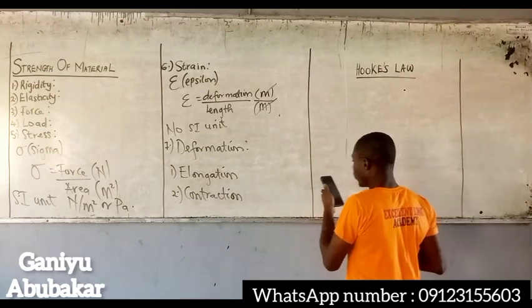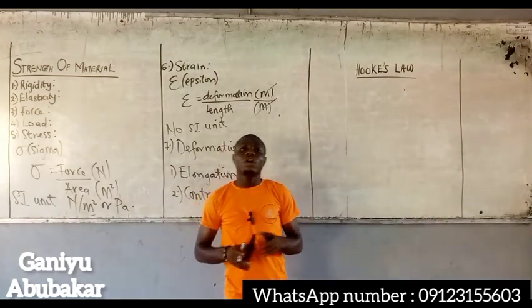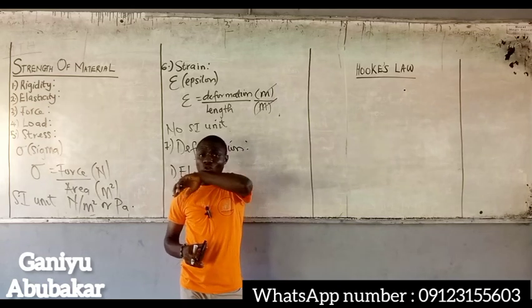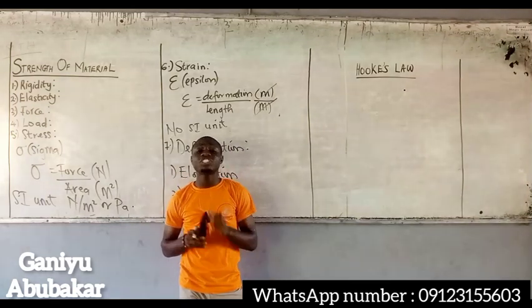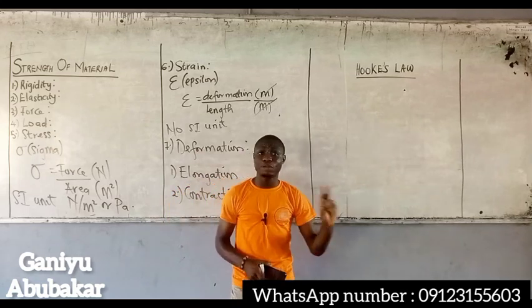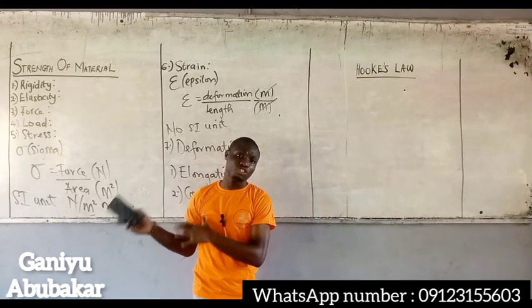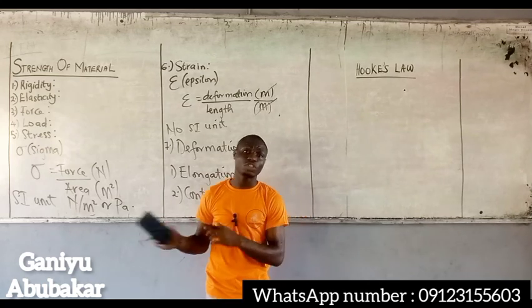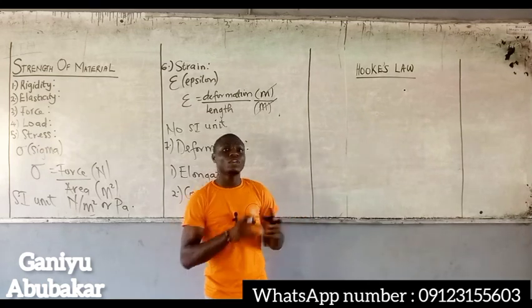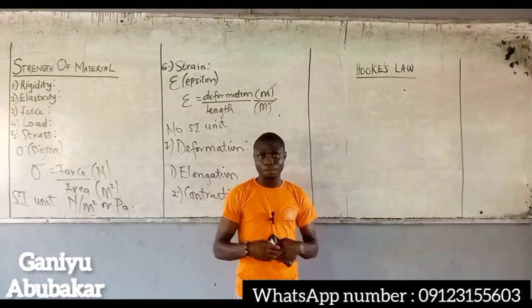Now, unlike the way you know it, Hooke's law can be stated considering two things. Number one, considering force and extension, and number two, considering stress and strain. Let's discuss the first one, considering force and extension.